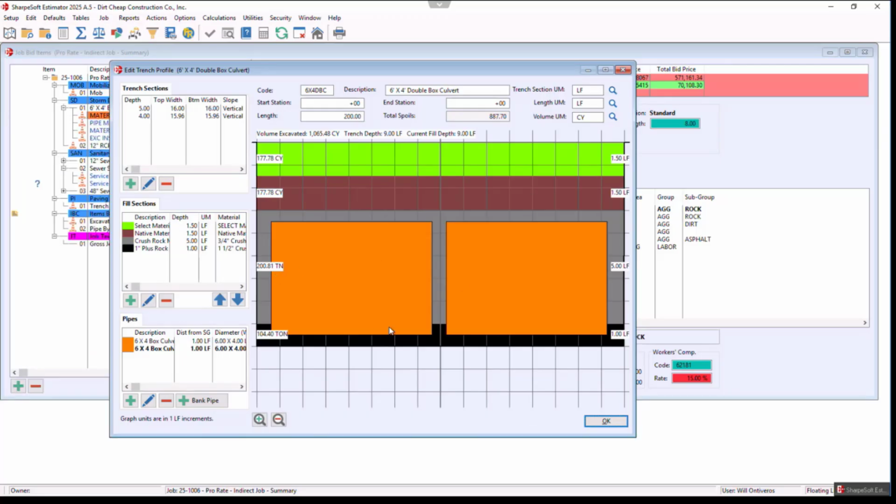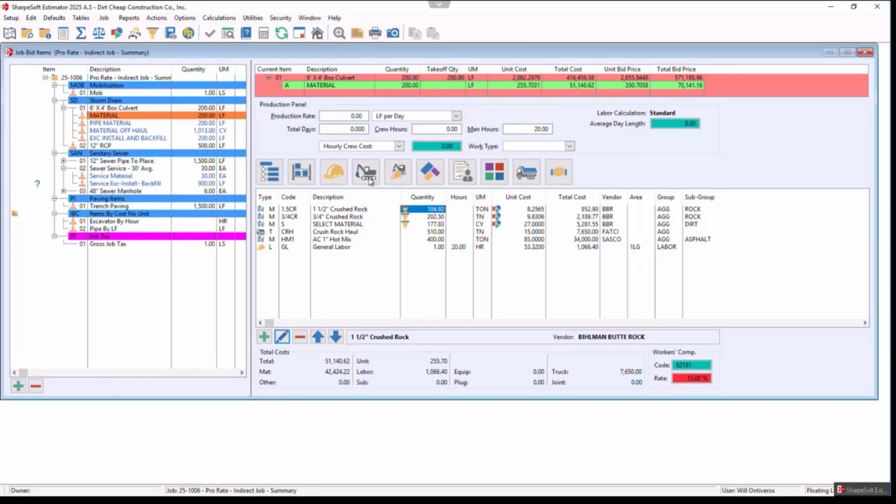We do have box culverts, so you can now add box culverts to the trench profile, as well as what we're calling duct banks. So if you're doing dry utilities and you have 6 inches and 2 2s, you can run that in a duct bank. This is just a visual. Again, it adjusts. If I change the numbers, all of that information changes directly in my bid. Everything updates from there, but you can access that there.